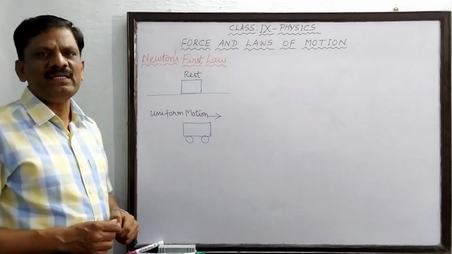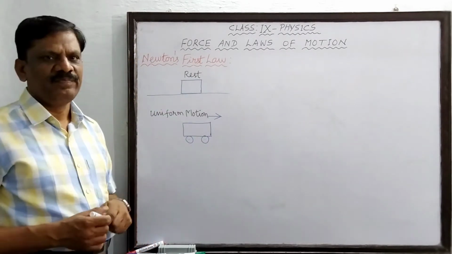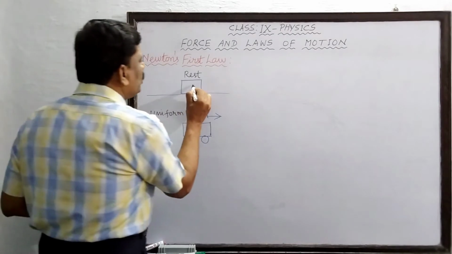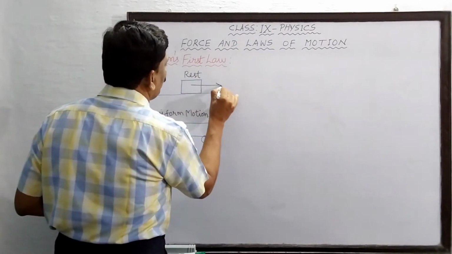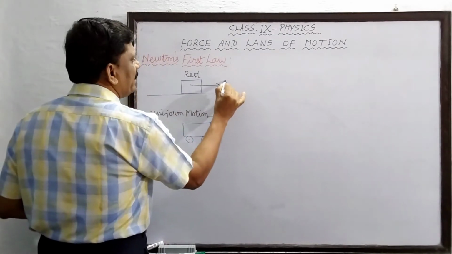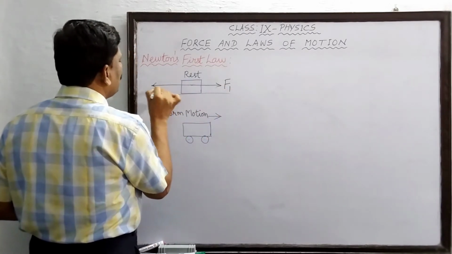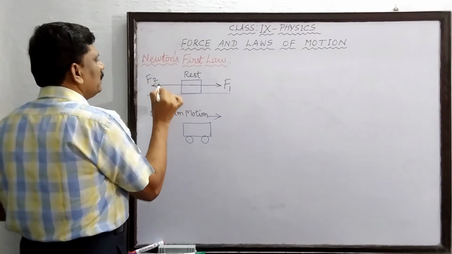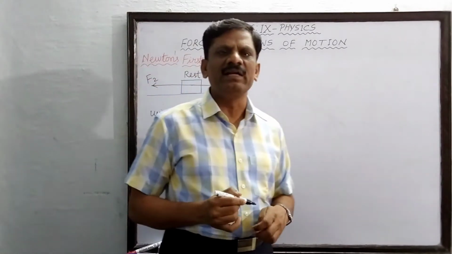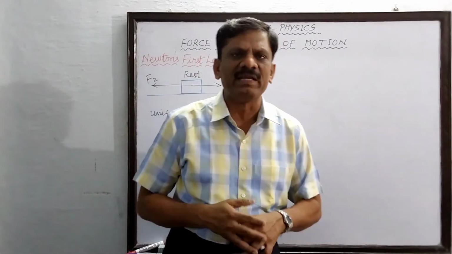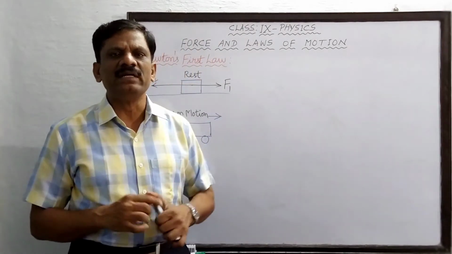Now the first body is at rest. Now I will apply two forces. One is F1 on the right side and F2 on the left side. Suppose both F1 and F2 are equal in magnitude and opposite in direction.